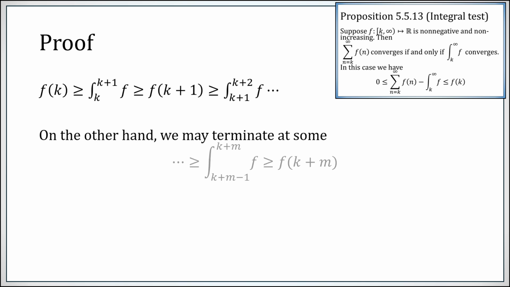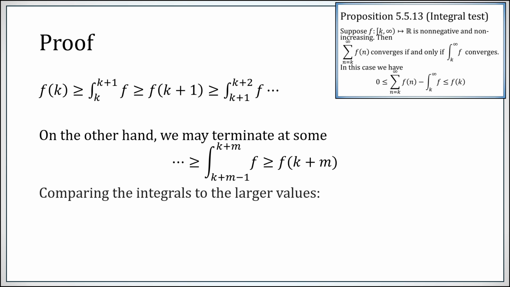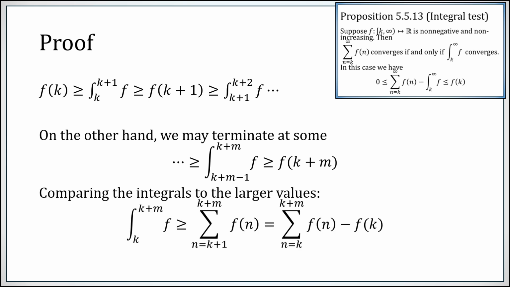On the other hand, if you terminate this chain of inequalities at a value of f, we just do a comparison in the opposite order. So now, if you take this sum, but take off the first term, so now I have f of k plus 1, f of k plus 2, all the way up to f of k plus m, then that's less than or equal to the same gluing together of regions.